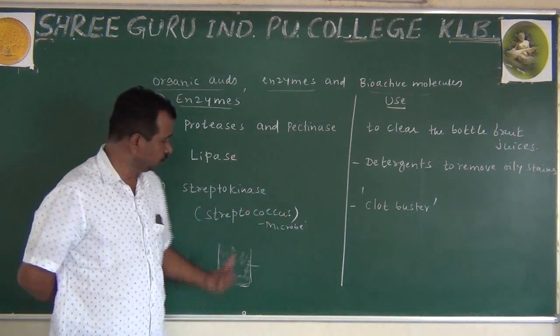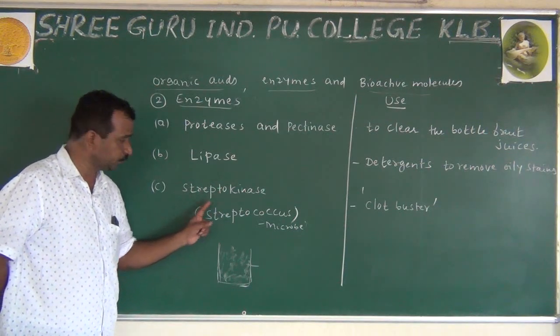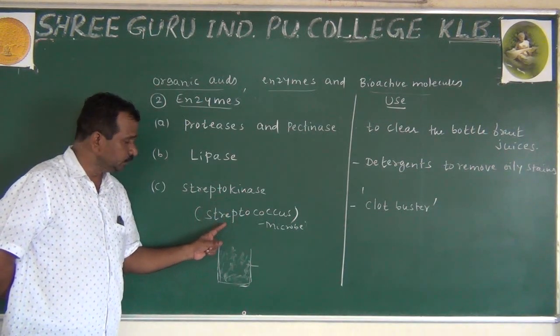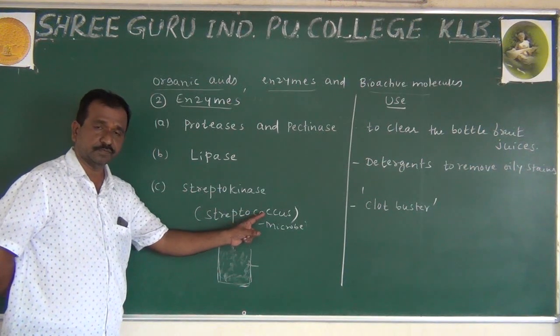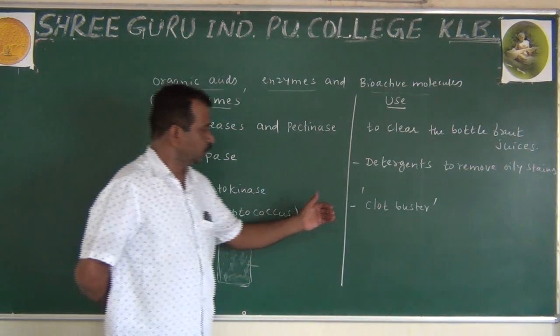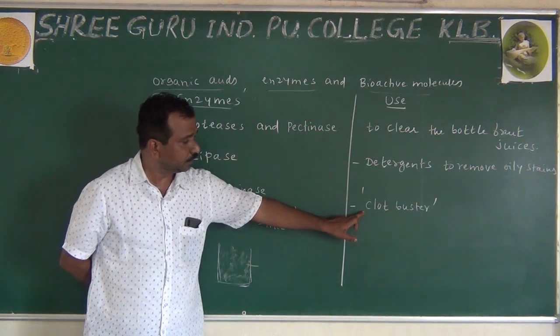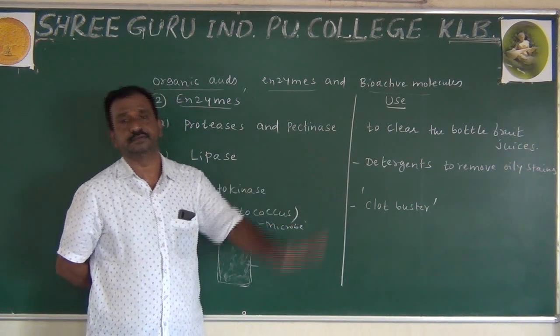Streptokinase. Streptokinase is an enzyme. This is very important. Normally, it is prepared from Streptococcus. And for uses, you can see that it is normally considered a clot buster.